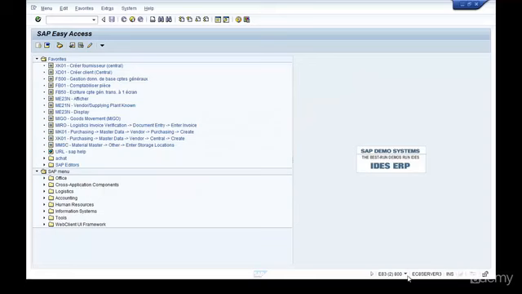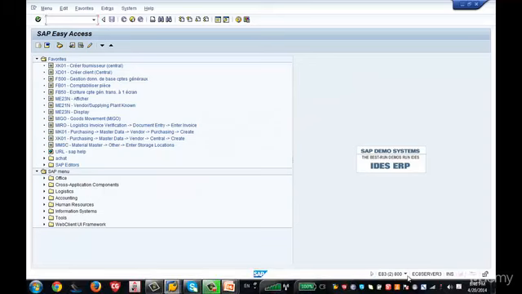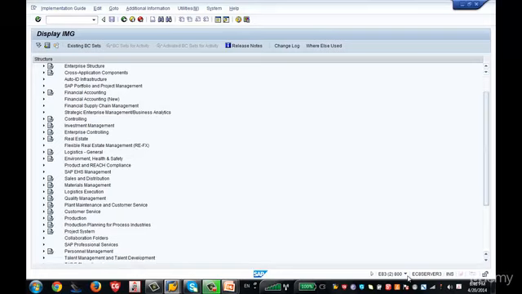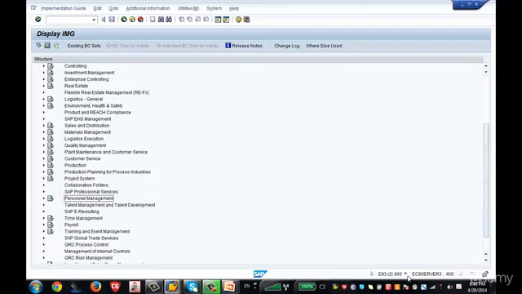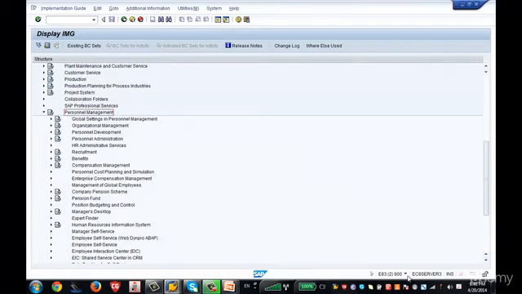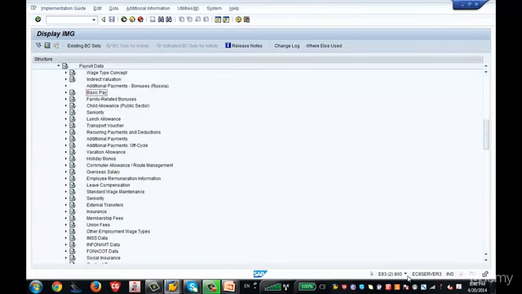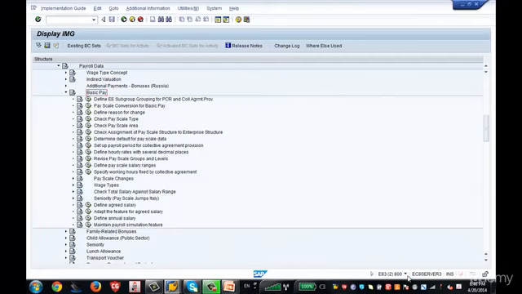Let us go to SAP and understand how to configure the pay scale type and pay scale area. I am going to SPRO, to the implementation guide. Let us go to personnel management and expand it. Then go to personnel administration, then payroll data, because this is payroll relevant configuration, and in payroll data go to basic pay, because this is info type 8 related.